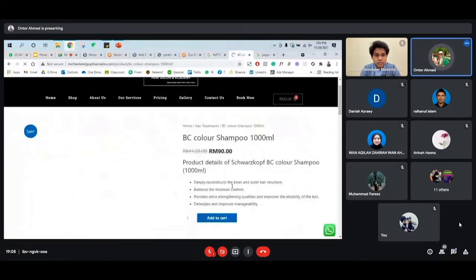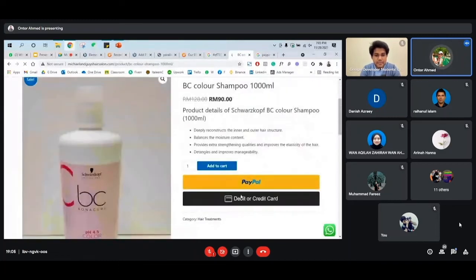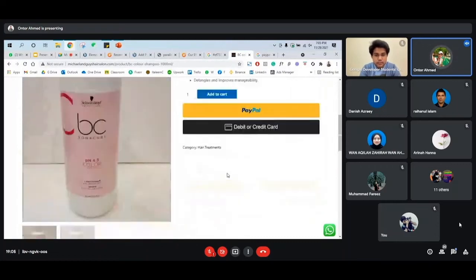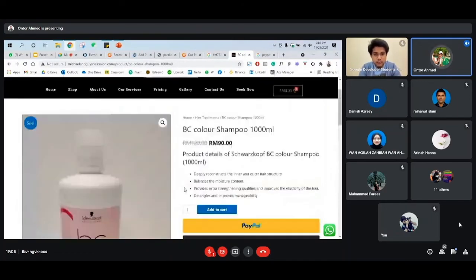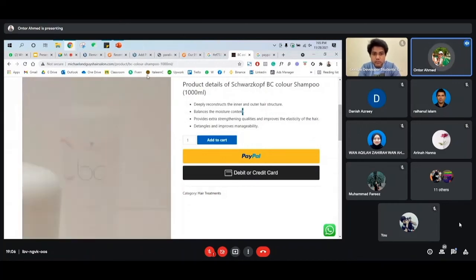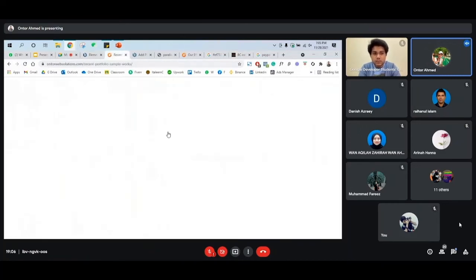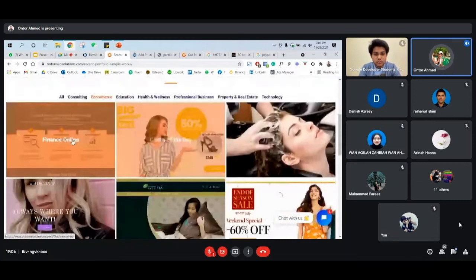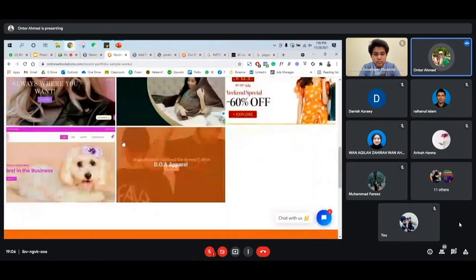You can add to cart. You can pay through debit or credit card. You can use your PayPal as well. And once you click on those options, it will take you to another window, and then it will allow you to pay or put your card details over there. So we have other e-commerce website examples as well.